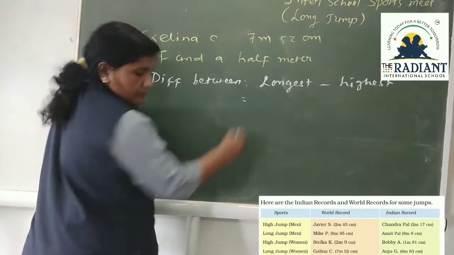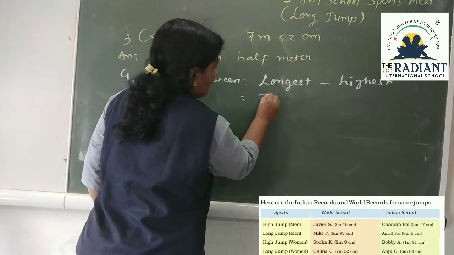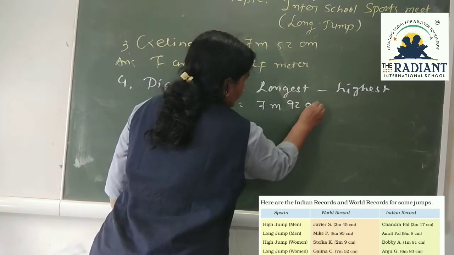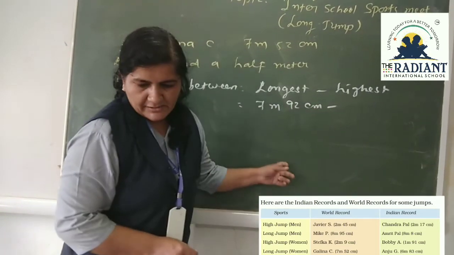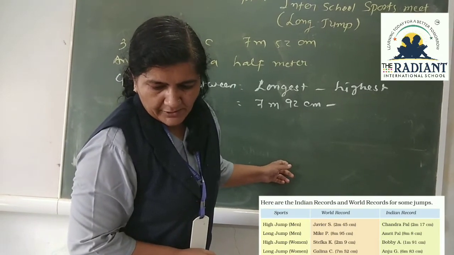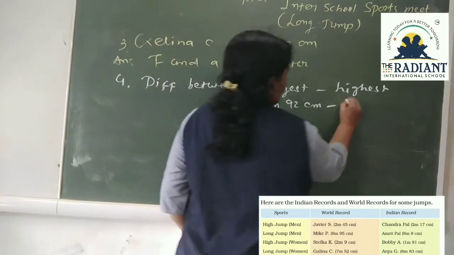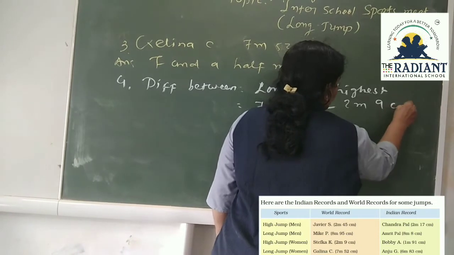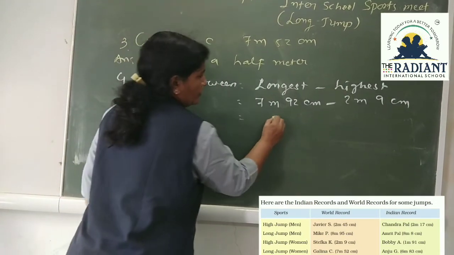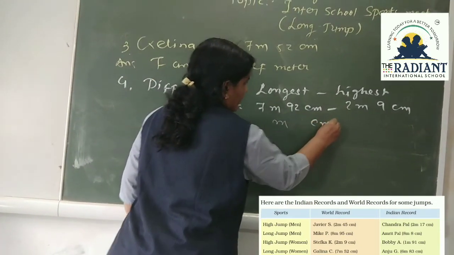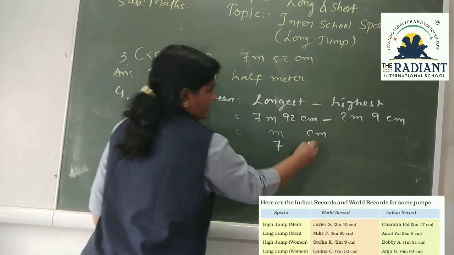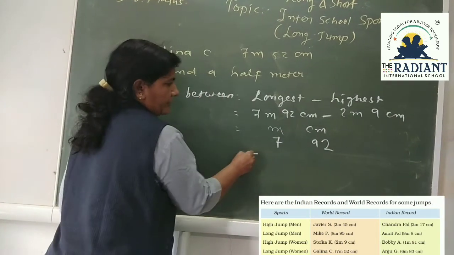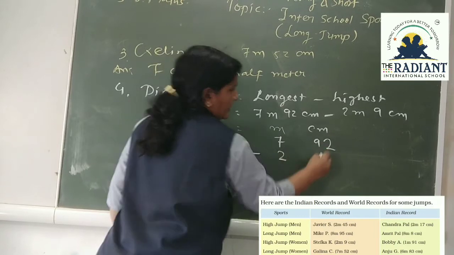So longest minus highest: 7 meter 52 centimeter minus 2 meter 9 centimeter.